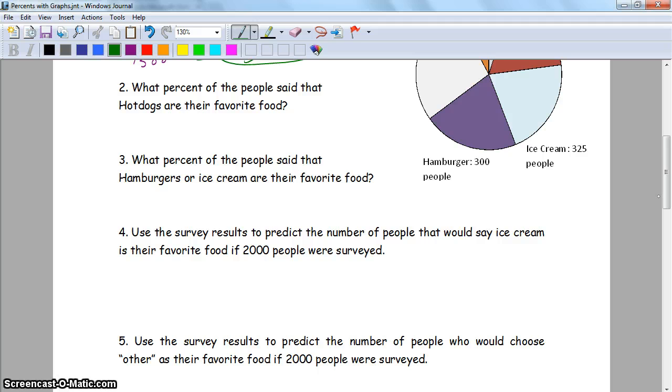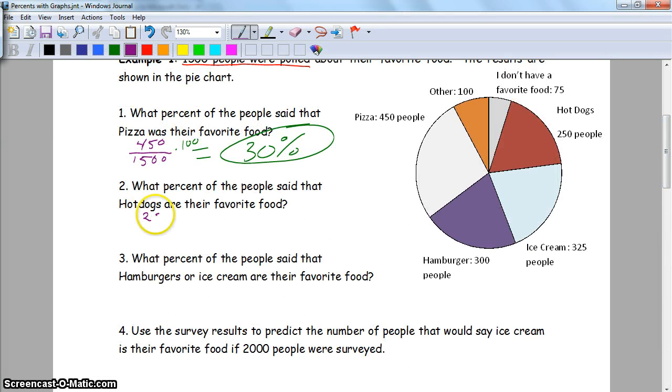All right, so on number 2, how many people said hot dogs? Well, you look at that graph, you got 250 people out of 1,500, but we got to multiply by 100 because we're finding the percent, and you should have got, I believe, about 16.67%.